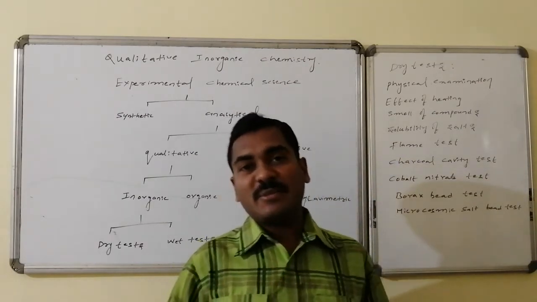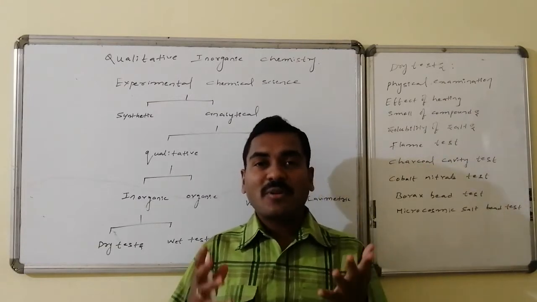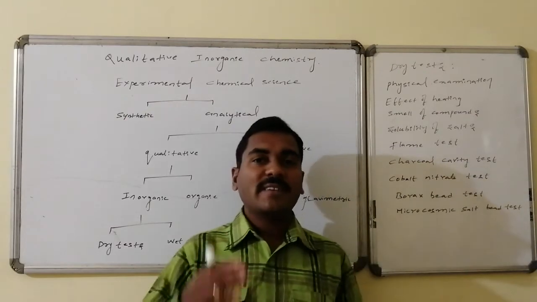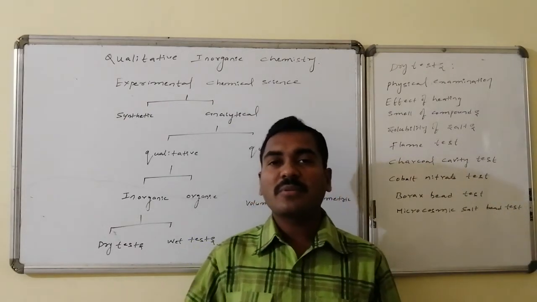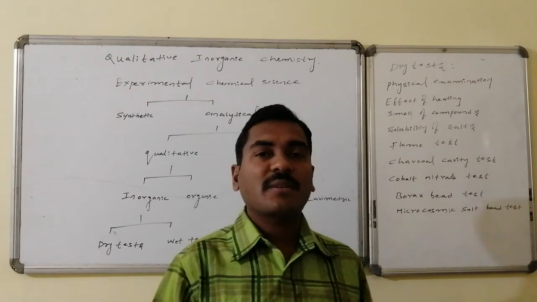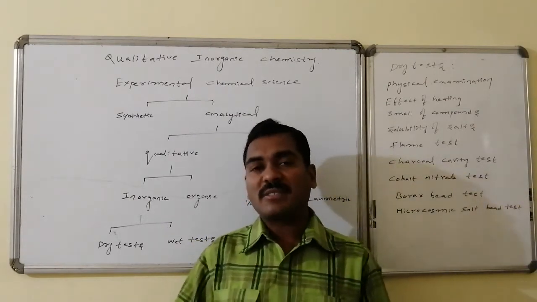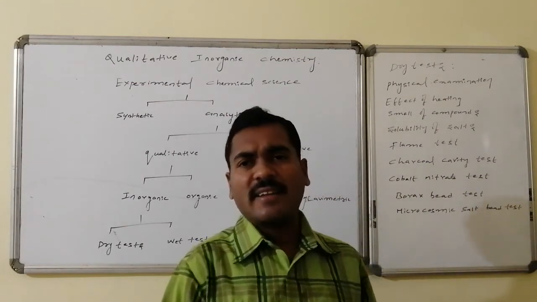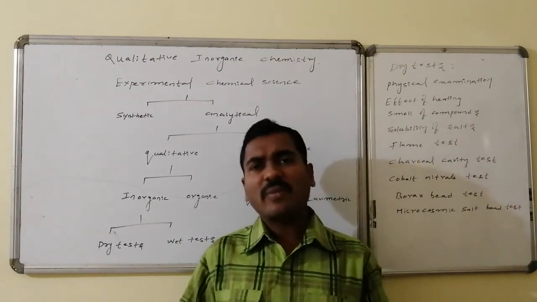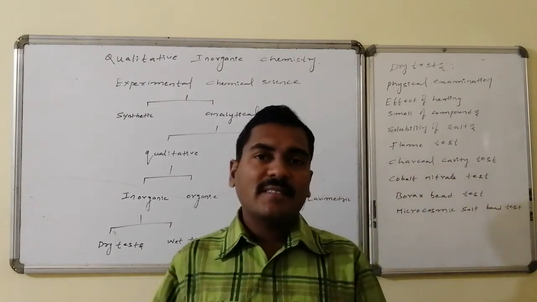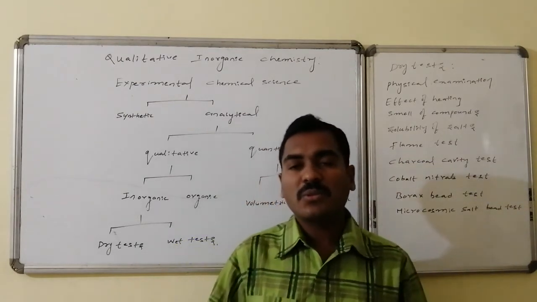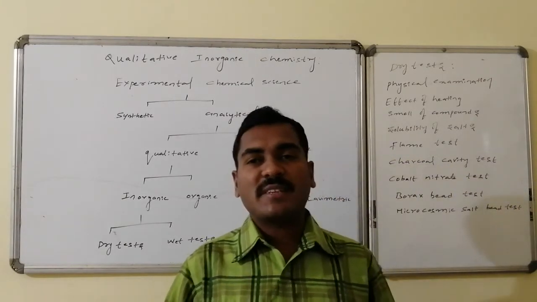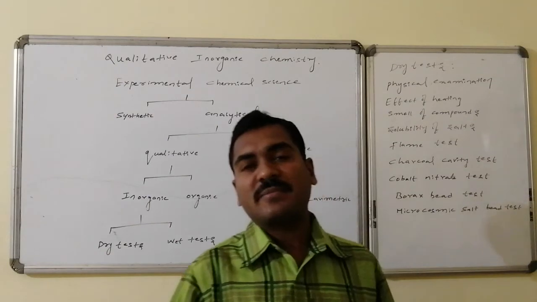The second part is analytical chemistry. The compound is not known. The compound has to be identified. That is the investigation: different varieties of reactions that can be performed over the unknown compound. Based on the results, the identification of the compound is said to be analytical chemistry. This analytical chemistry includes many varieties of things like cations, anions and all the things, even covalent compounds also. This analytical chemistry is divided into two parts for ease of understanding. One is said to be qualitative chemistry and the second one is said to be quantitative chemistry.